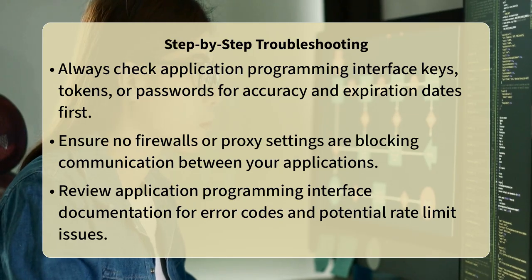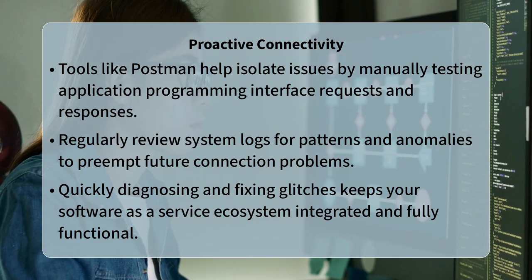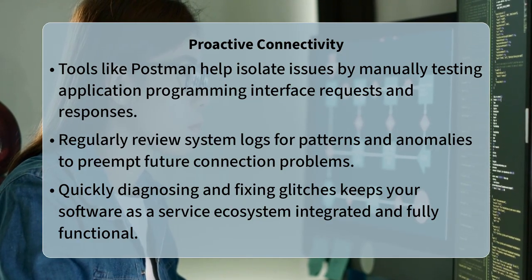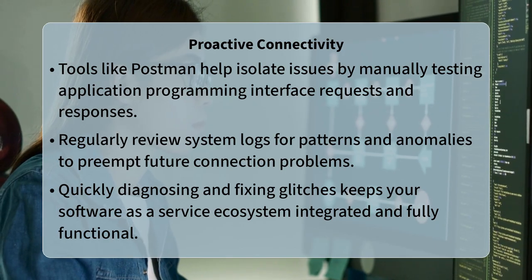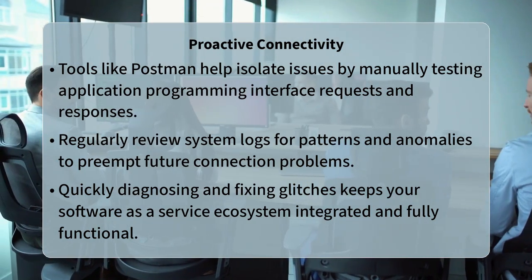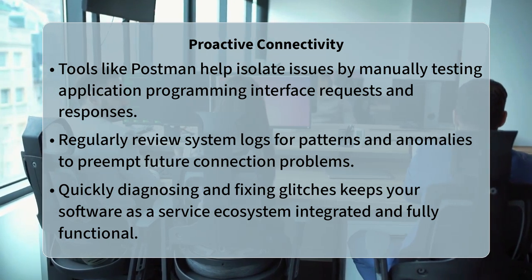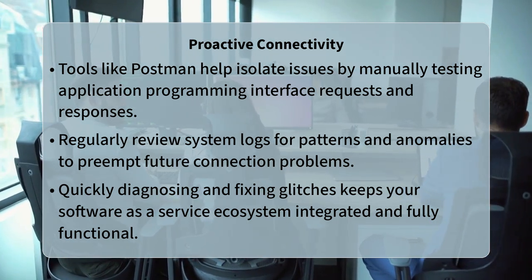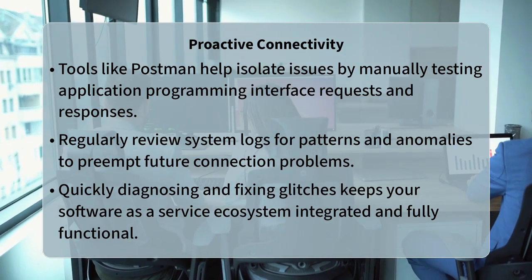A key insight in application programming interface troubleshooting is leveraging tools like Postman or Insomnia. These allow you to manually send requests and observe responses, isolating whether the problem lies with your application's code or the application programming interface itself. Regularly reviewing system logs for patterns and anomalies can also preempt future issues, transforming reactive troubleshooting into proactive maintenance.